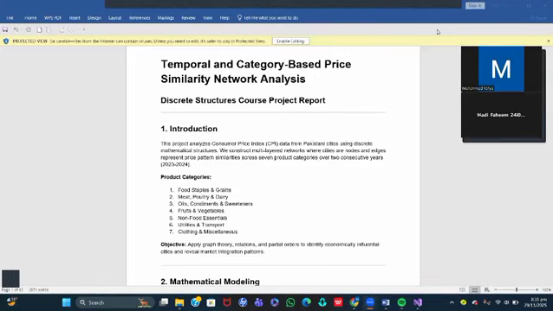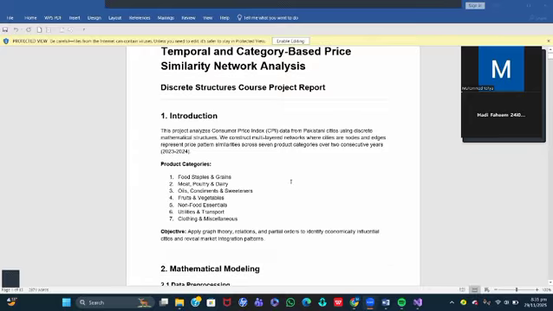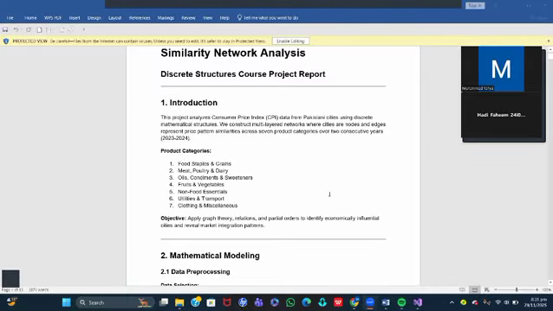So first of all, let me give you an introduction and background. Our project analyzes consumer price index data from Pakistani cities using discrete mathematics. We focused on 2 years, 2023 and 2024, across seven product categories including food staples, meat and dairy, utility and transport, and others. We built networks of cities where each city is a node and an edge represents similarity of price patterns for that category and year.